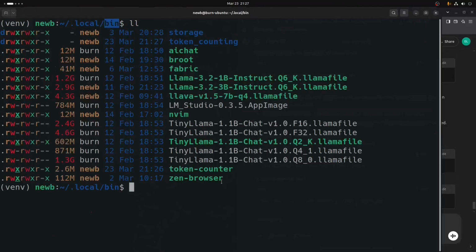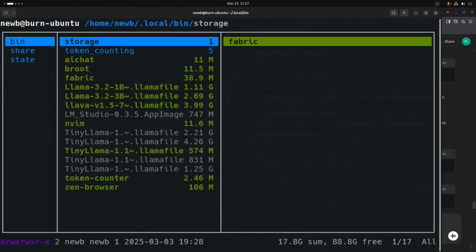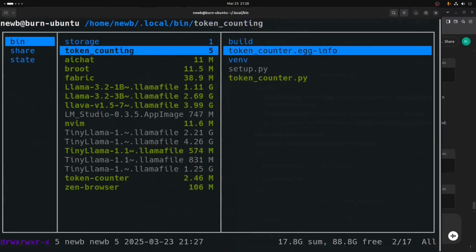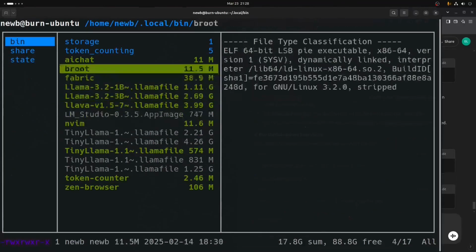So now this can be called upon system-wide. We can call on this no matter where we are in our system. And I love Ranger for looking at these things, because we were in this directory here where we built it, and we just moved it back one to the bin directory that our .profile finds and inserts into our path when we start up every shell session.